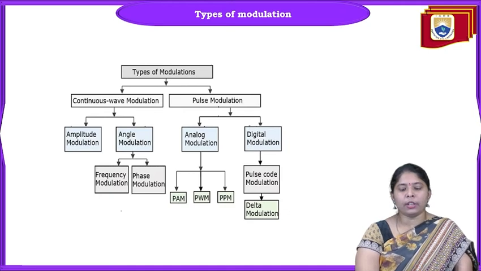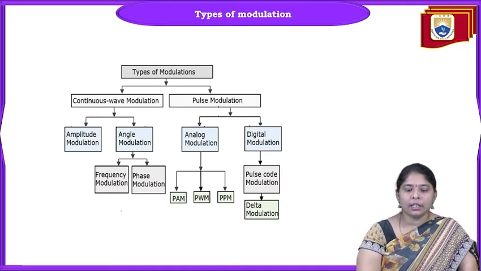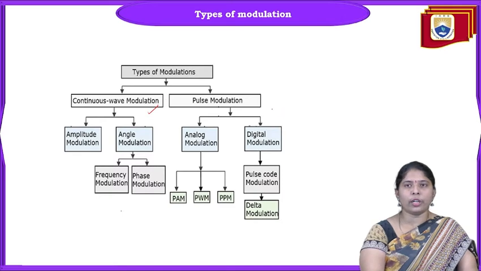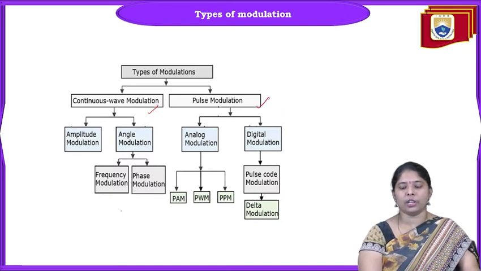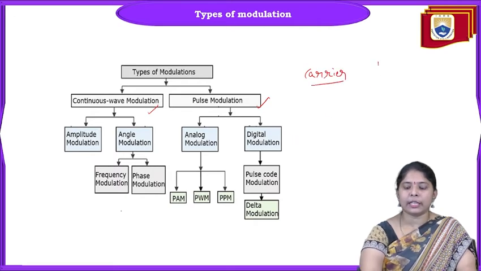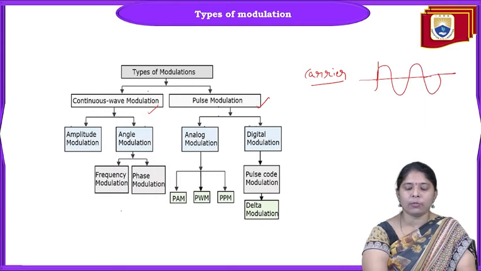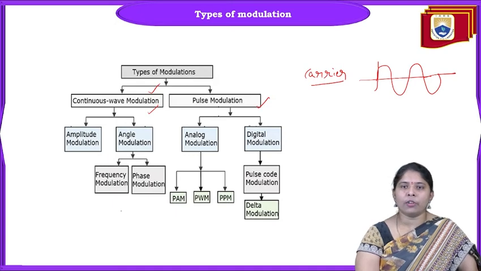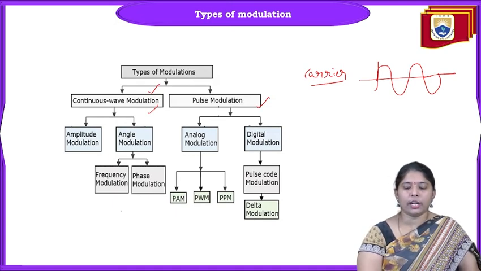Coming to the types of modulation, as discussed earlier, signals exist in nature as analog and digital. Likewise, modulations are classified into two types: continuous wave modulation and pulse wave modulation, based on the carrier shape. If the carrier used is a sinusoidal type of waveform, it is called continuous wave modulation.